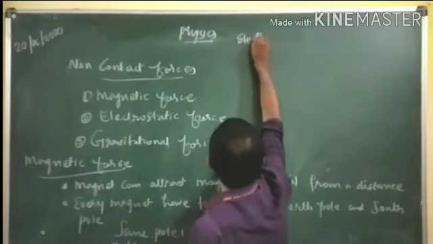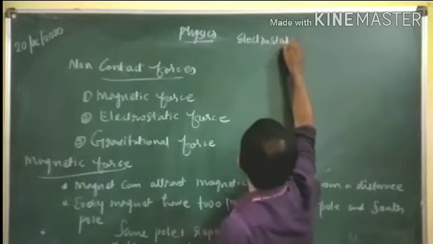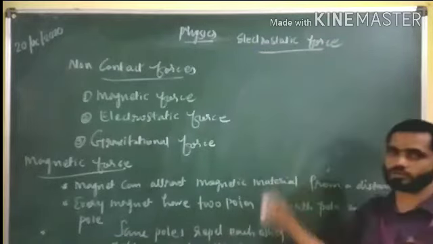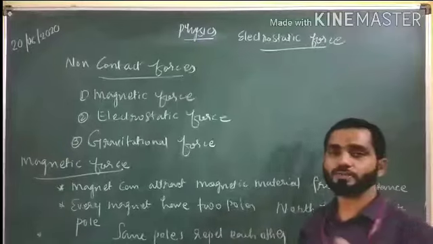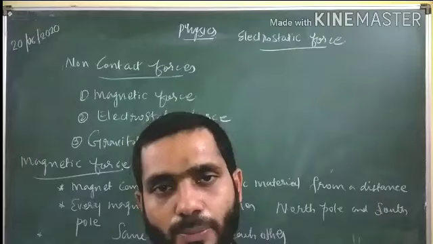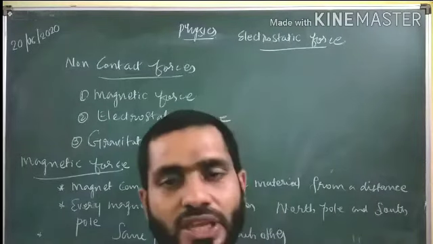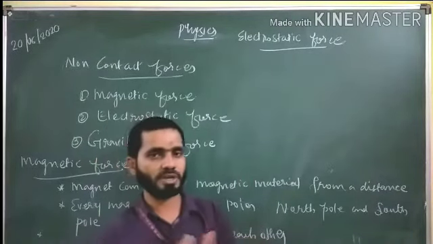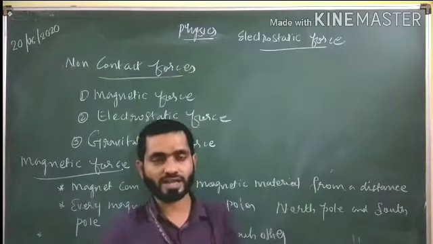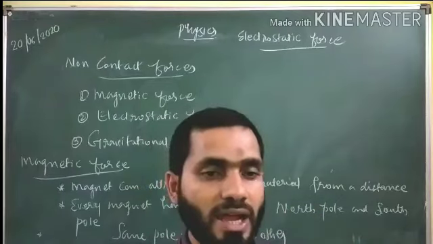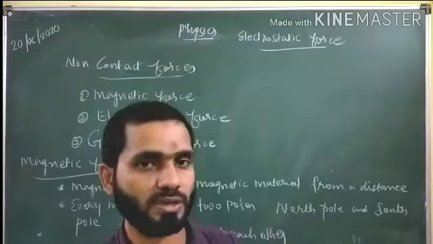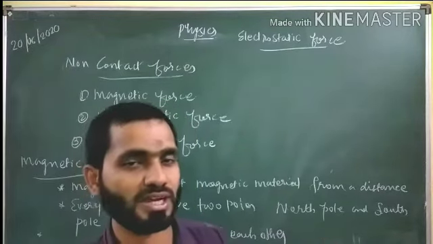Second force is electrostatic force. What is this electrostatic force? In the case of electrically charged materials, we have studied about two charges. One is positive charge and another one is negative charge. A charged material can attract uncharged materials by using a force which we call the electrostatic force. This is due to the presence of the electric charge.